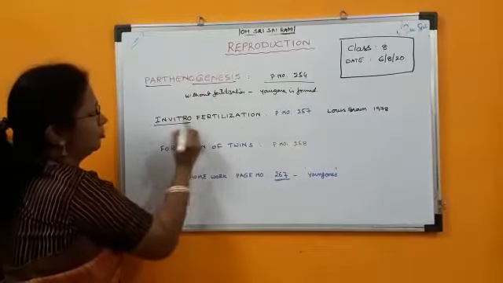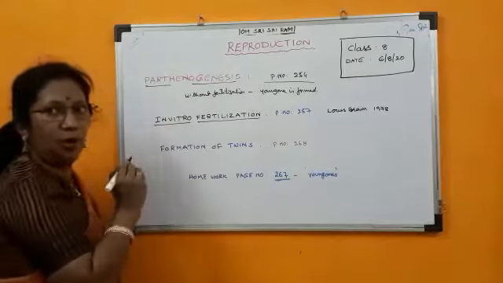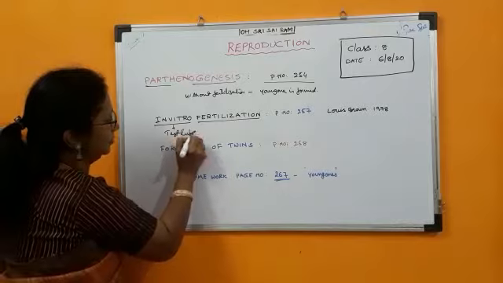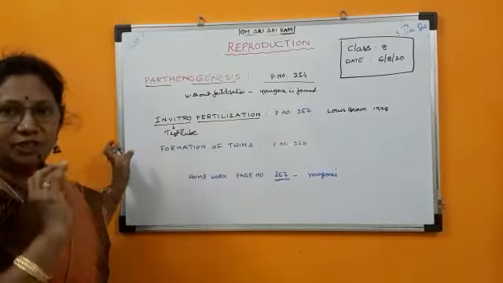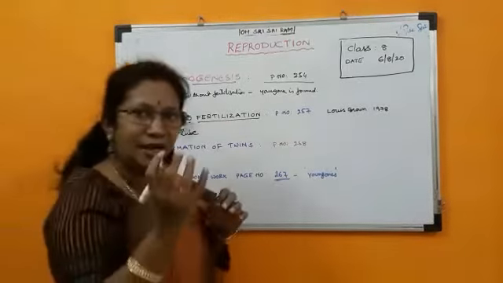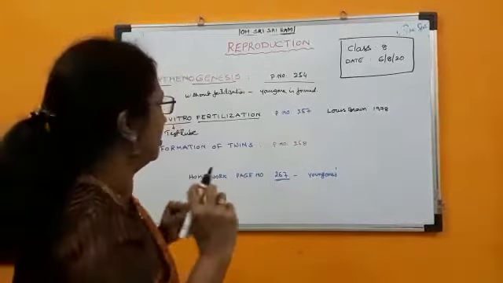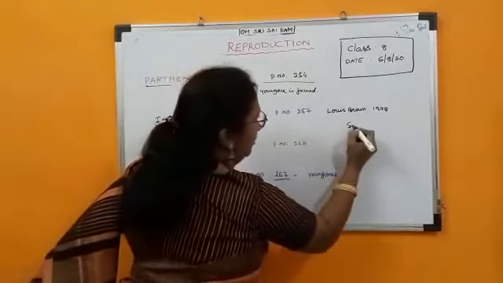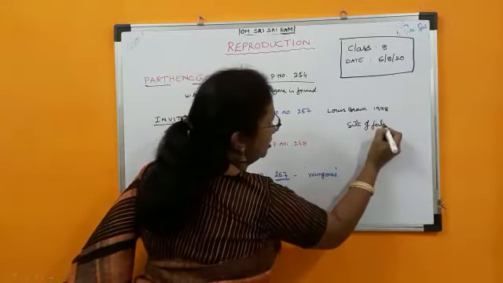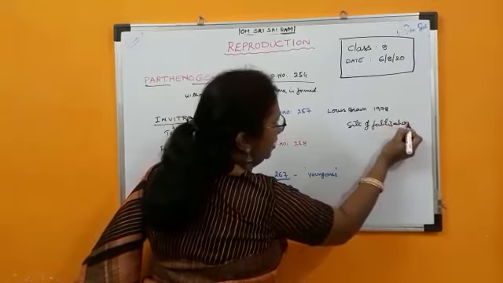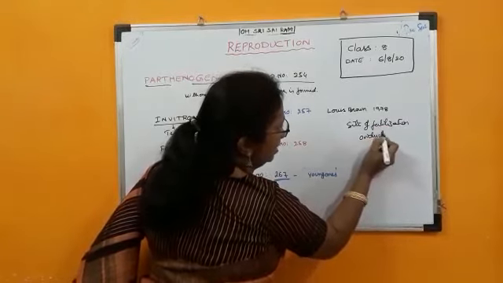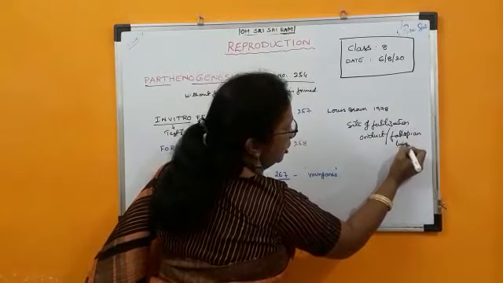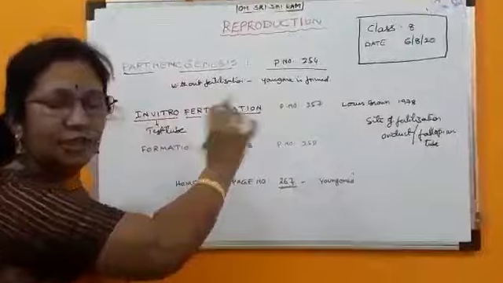Next, in vitro fertilization. In vitro means test tube. So it is test tube fertilization. What do you mean by fertilization? The fusion of male and female gametes is called fertilization. Now what is the site of fertilization? If you remember, the site of fertilization is the oviduct, or fallopian tube. In this particular place only, the fertilization takes place.